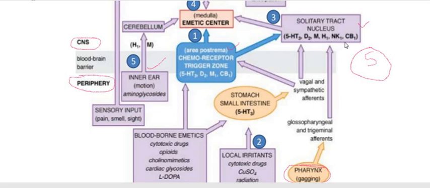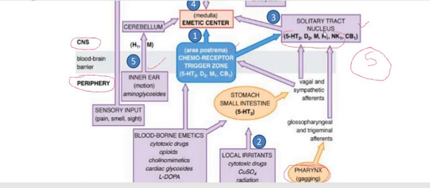For neurokinin 1 receptor, the neurotransmitter is substance P. And the last one is cannabinoid 1 receptor. So these five receptors, 5-HT3, D2, muscarinic, histamine, and neurokinin 1, when all these receptors get stimulated,